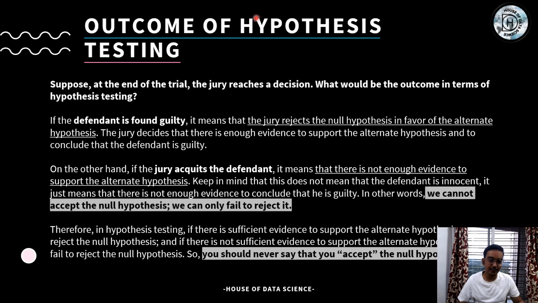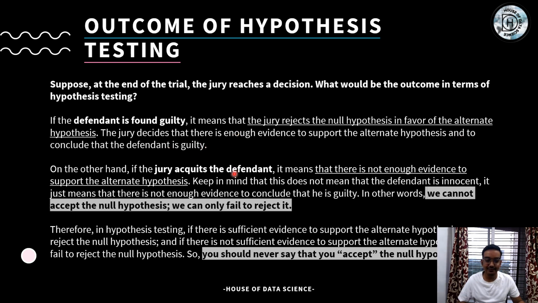So, the outcome of a hypothesis. Suppose at the end of the trial, the jury reaches a decision. What would be the outcome in terms of hypothesis testing? If the defendant is found guilty, it means that the jury rejects the null hypothesis in favor of the alternate. Remember, the alternate hypothesis was that he is guilty, whereas the null hypothesis was that he is innocent. So if he is found guilty at the end, it will reject the null hypothesis and favor the alternate hypothesis. There is enough evidence to support the alternate hypothesis and conclude that the defendant is guilty.